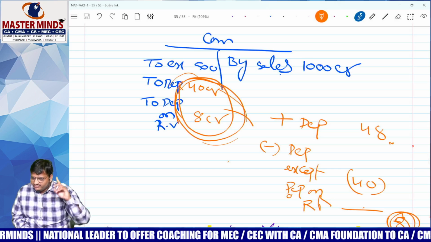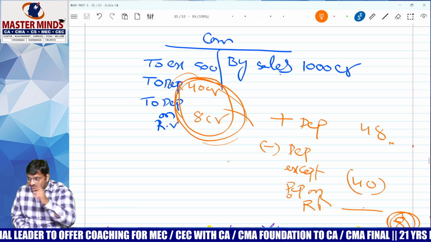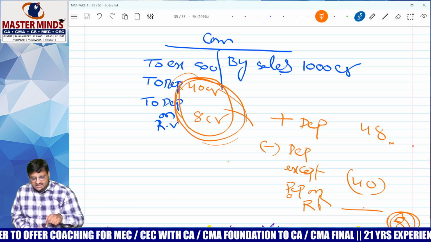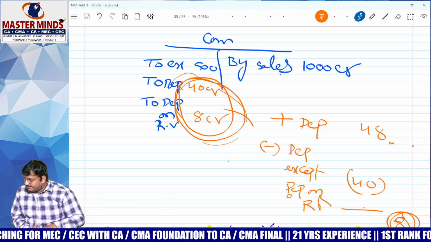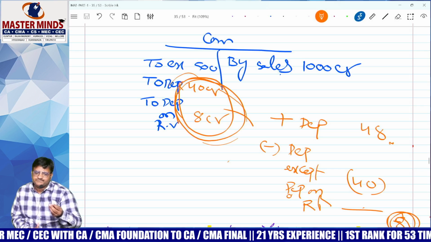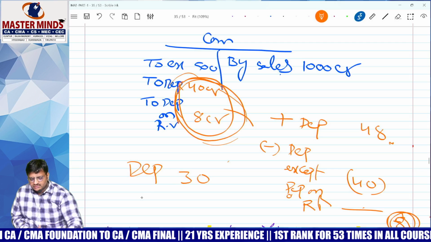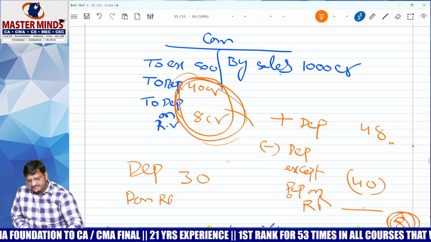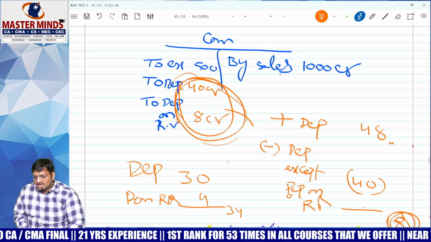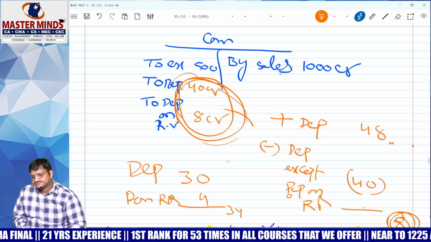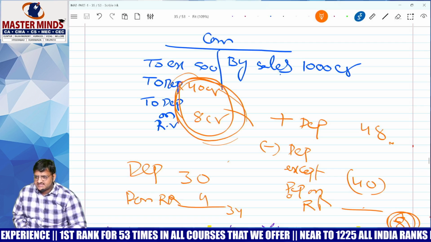Now, I promised you before the break: IRPSED, D for total depreciation, including everything. But here, deduct dip except dip on revaluation. Correct? Everyone? Yes. Last step. My dip is 30 crore. My dip on revaluation is 4 crore. Total 34 crore. How much do I need to add? 34. How much do I need to deduct? 30. Bas. Clear? Everyone? Yes. With this, done with the topic.